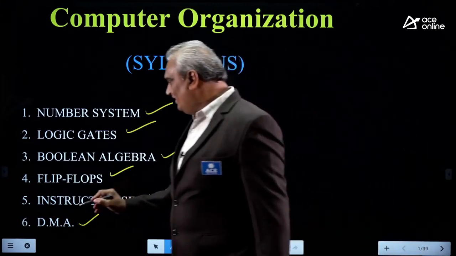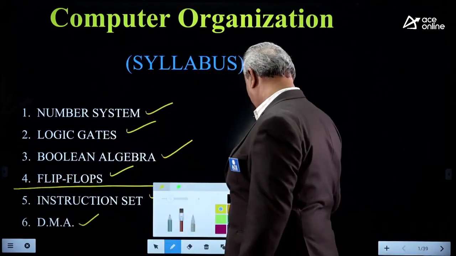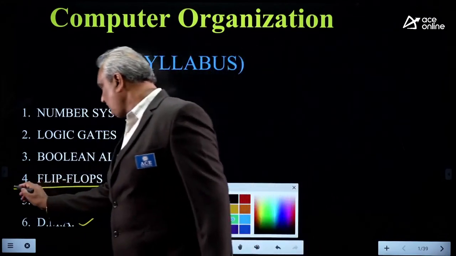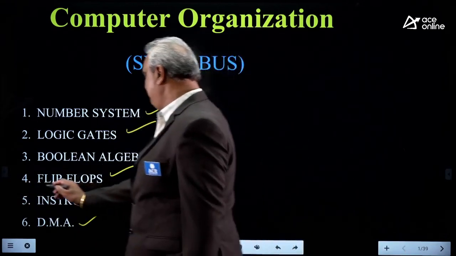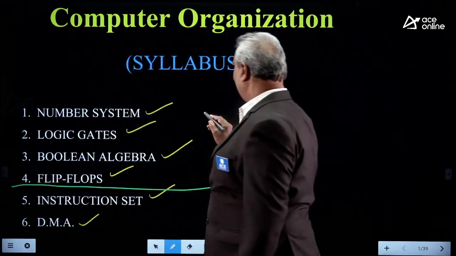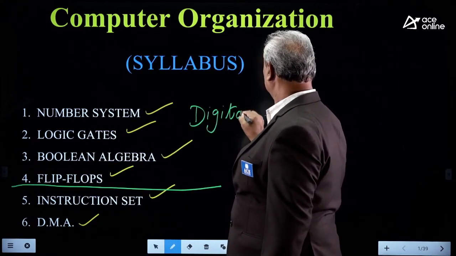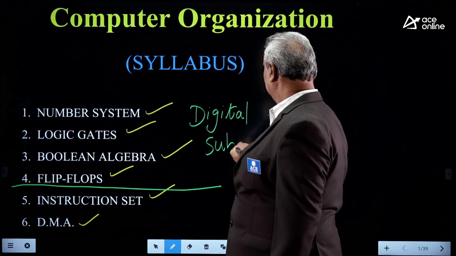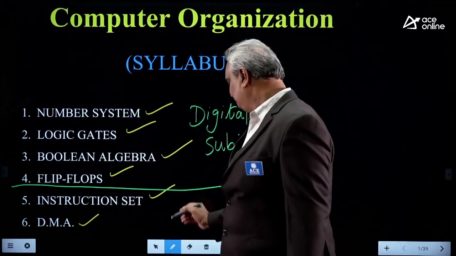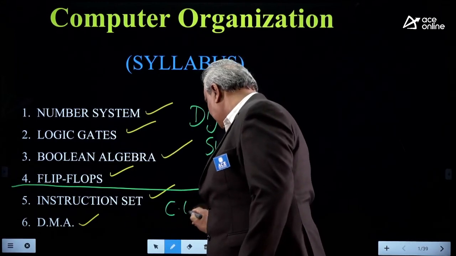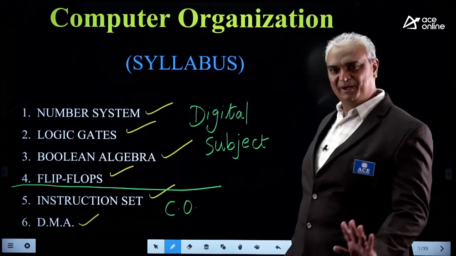In this, the first four topics belong to the digital subject, and the next two topics belong to the CO subject, computer organization.